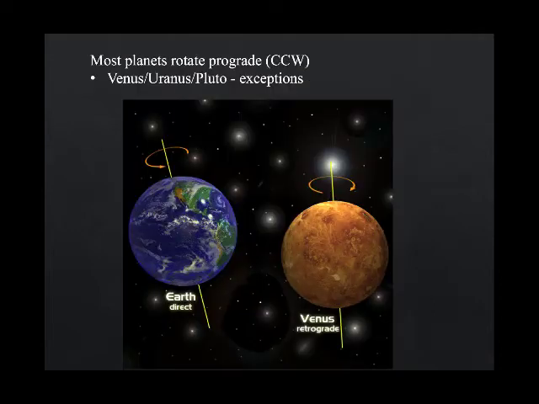Likewise, most planets rotate or spin on their axis in a counterclockwise direction as well. Now there are a few exceptions to this rule: Venus, Uranus, and Pluto. I will note here that it's possible that even these planets, the exceptions to this rule, formed rotating in the counterclockwise direction, and that something catastrophic changed their direction at some point during their history.